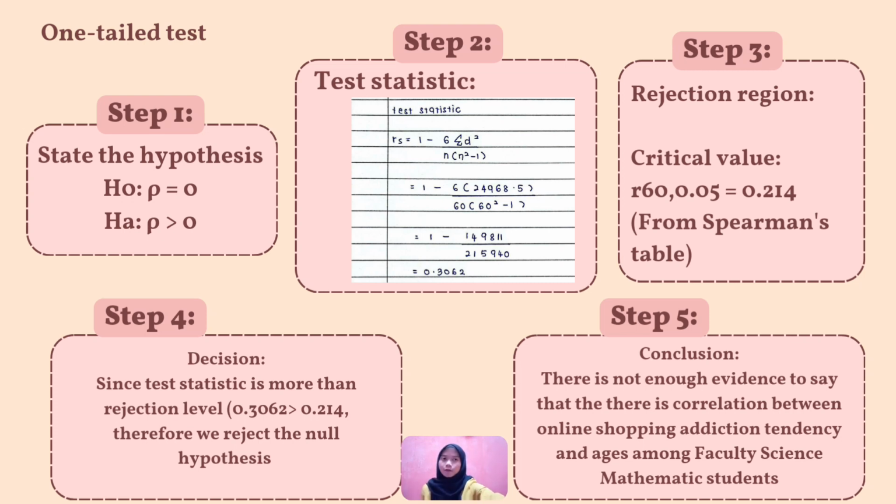And for step 5, the conclusion, there is not enough evidence to say that there is correlation between online shopping addiction tendency and ages among Faculty Science Mathematics students.